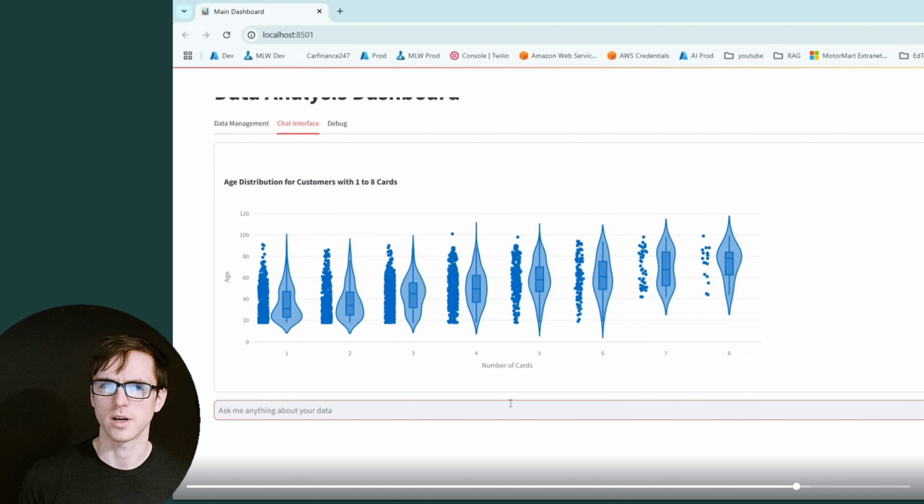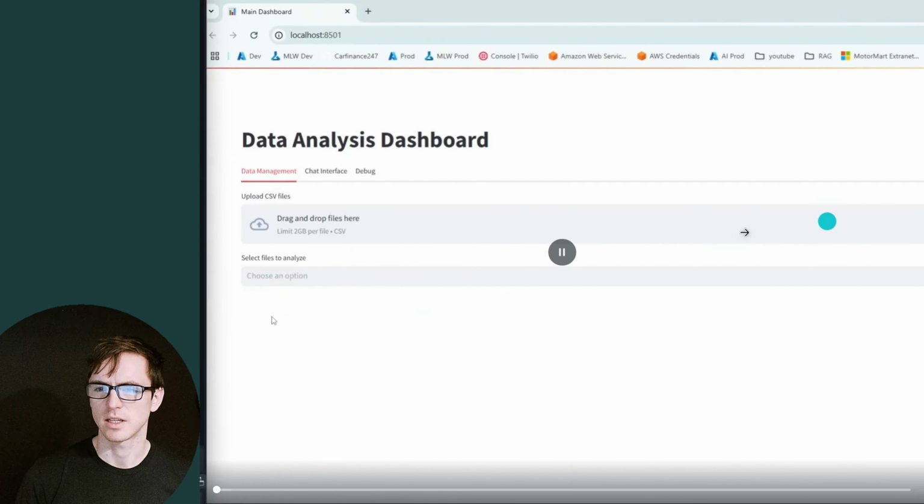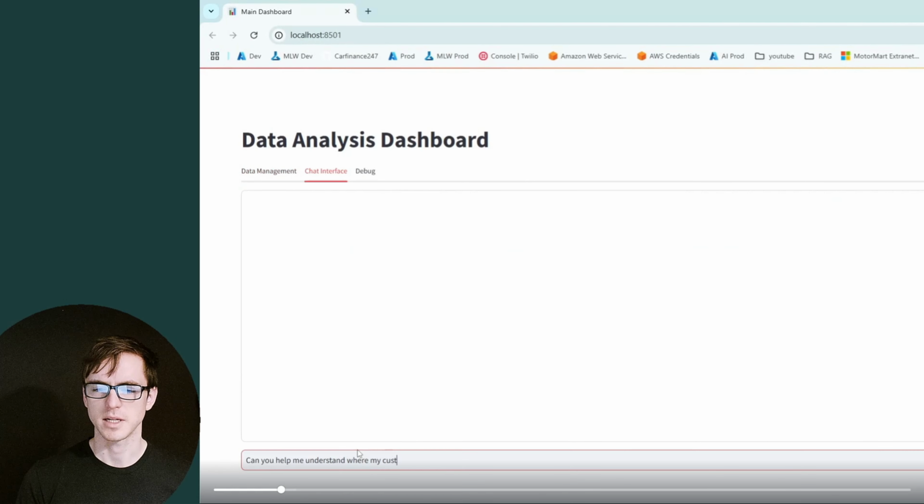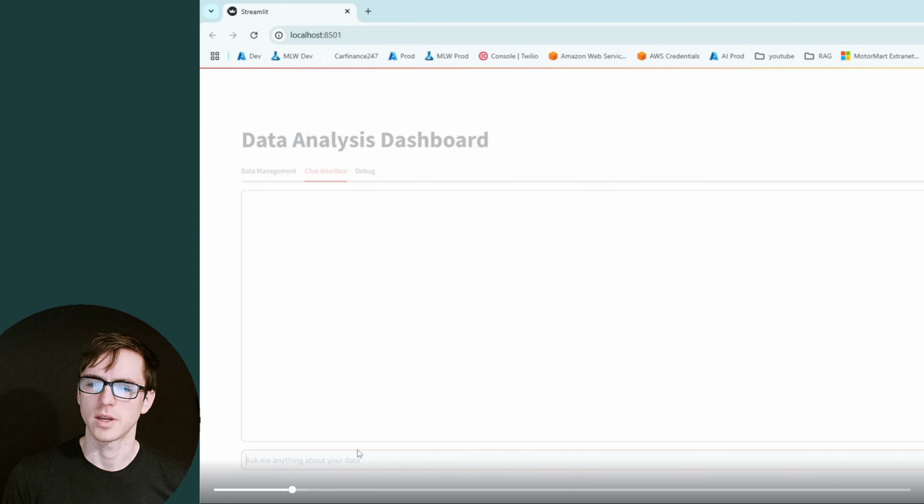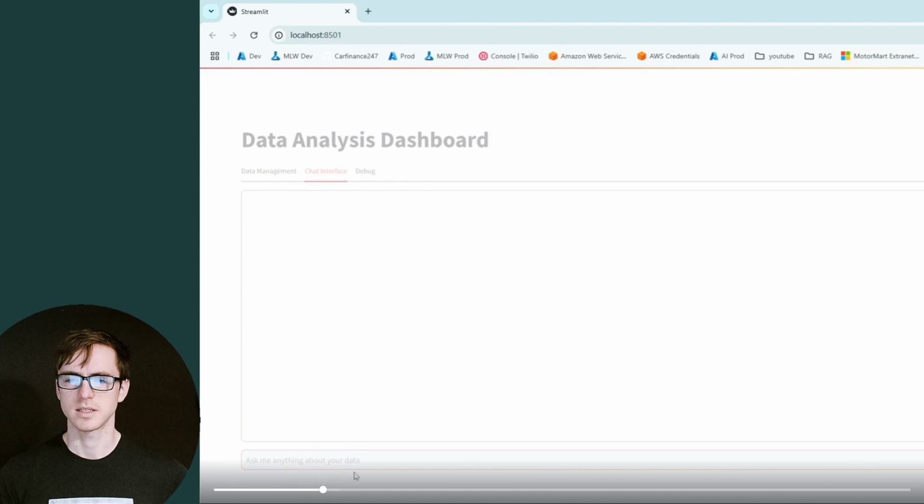The other thing I wanted to try was to see if it can plot area graphs, so plotting a map with some densities on it. So let's take a look at how it does at doing that. I'm asking more of a high-level question again. Can you help me understand where my customers are located? I haven't directly told it to use the map. Let's see how it gets on.